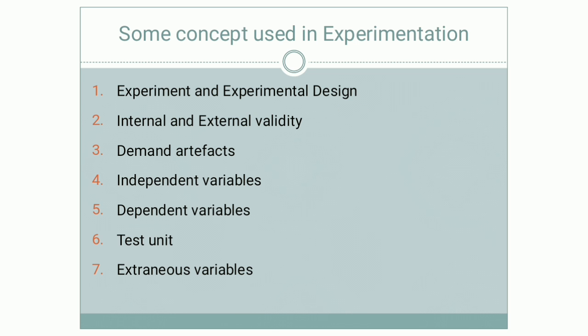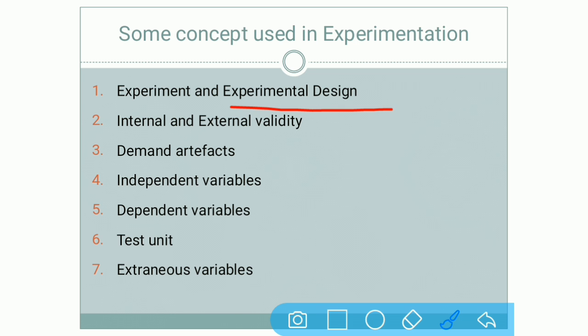Experimental design, that is a set of procedures. Four things are included in the set. Number 1, test units, meaning on whom you have to test.